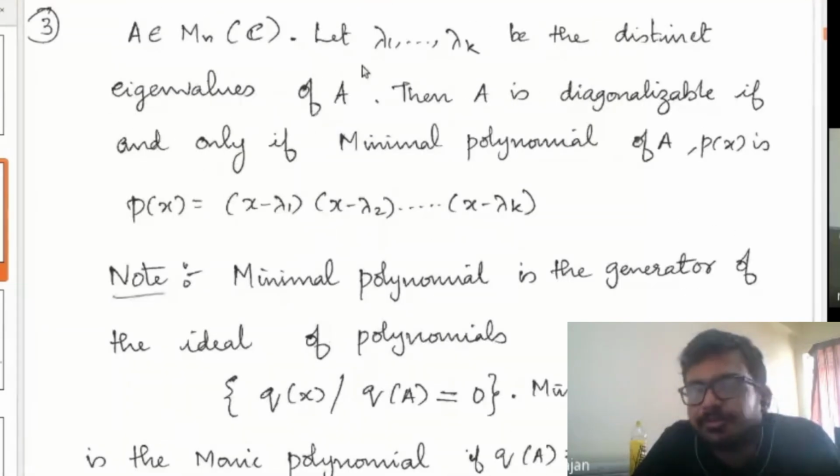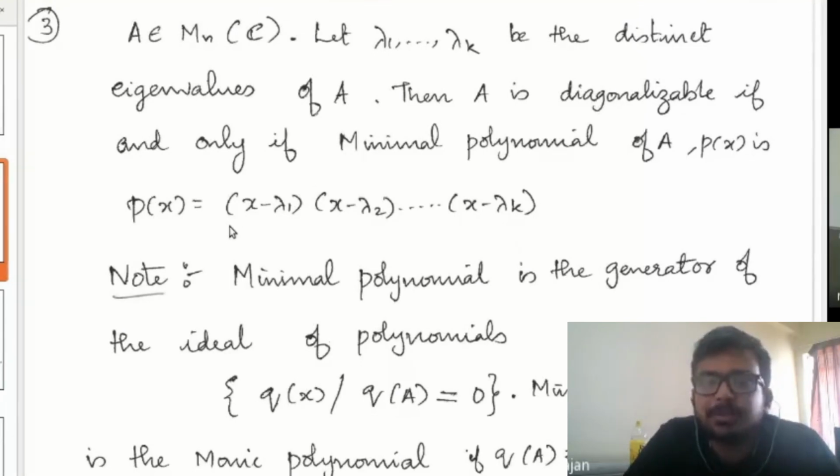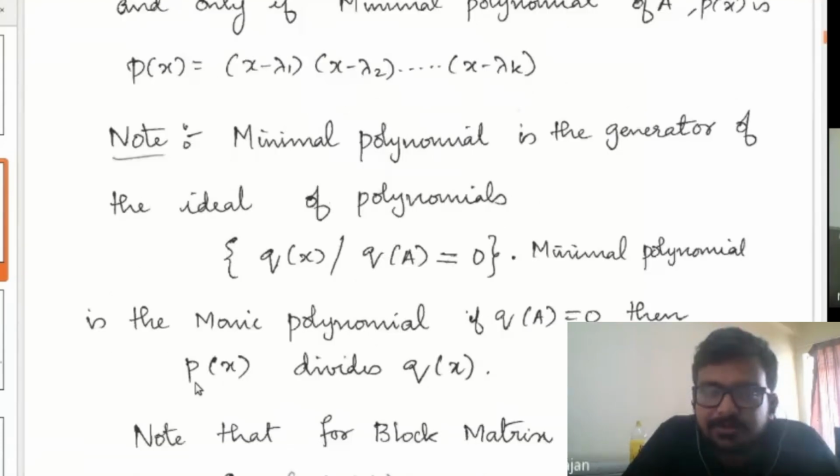Each and every eigenvalue of A will be a root of the minimal polynomial, and also every root of the minimal polynomial will be an eigenvalue of A. That means P of lambda is equal to 0 if and only if lambda is an eigenvalue of A. Fine? Okay.